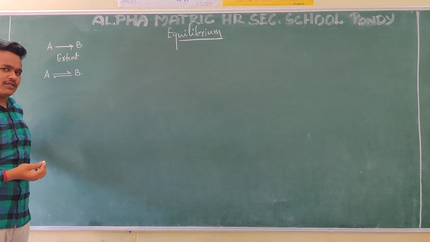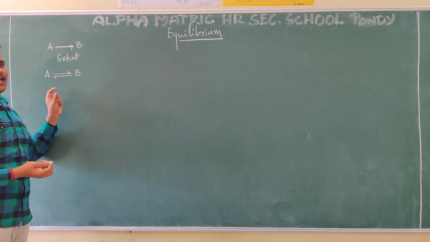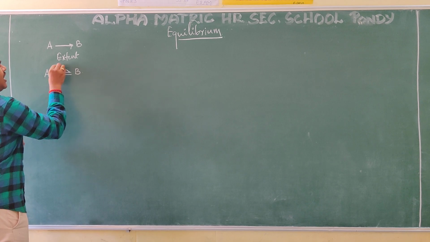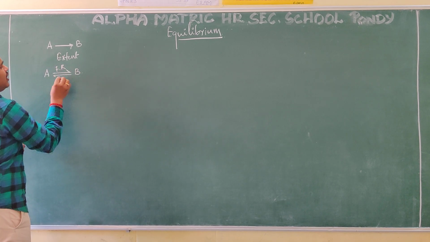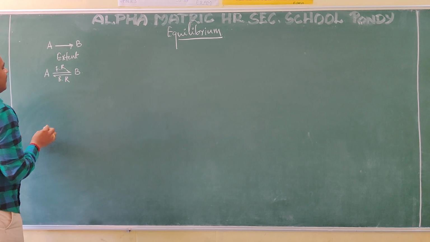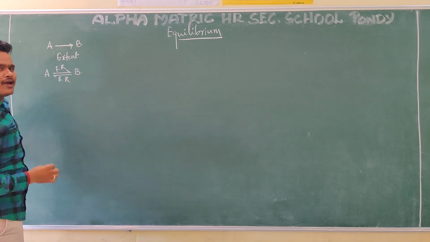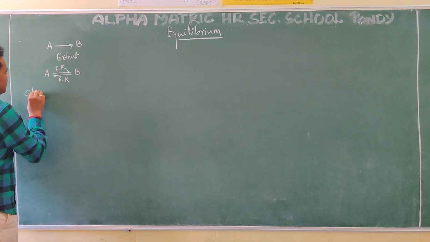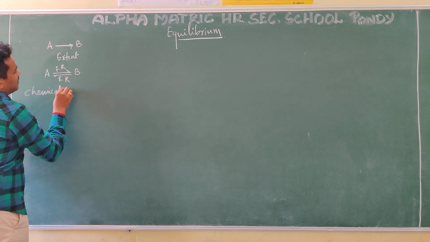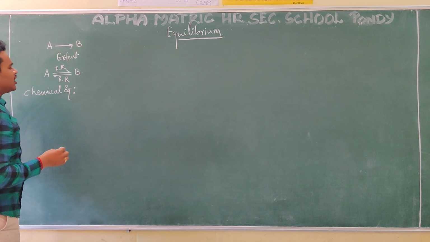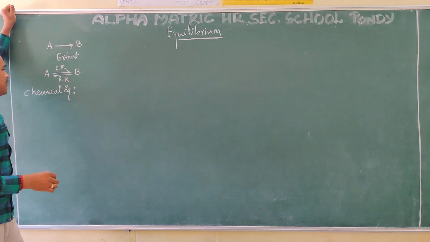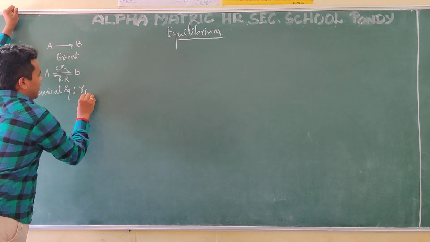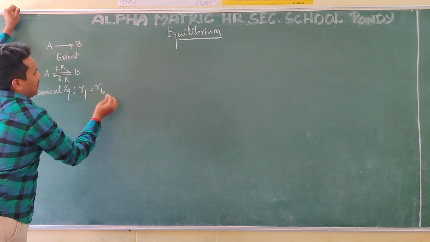What is the equilibrium state? For a reversible reaction, there are two reactions. A to B is the forward reaction, and B to A is the backward reaction. I am taking chemical species here, so it is a chemical equilibrium. What is this chemical equilibrium telling? We can call it a chemical equilibrium for a system at the state at which the rate of forward reaction is equal to the rate of backward reaction.